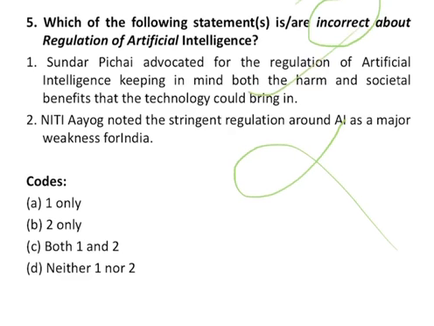So we have to choose incorrect. So the correct answer will be option number B. Now, why was this in the news? Because Sundar Pichai, in an editorial, advocated for artificial intelligence to be regulated, keeping in mind both the harm and the societal benefits that the technology could bring in.